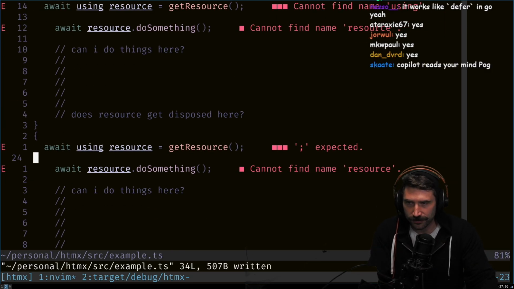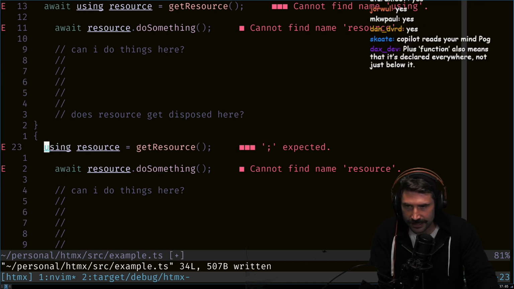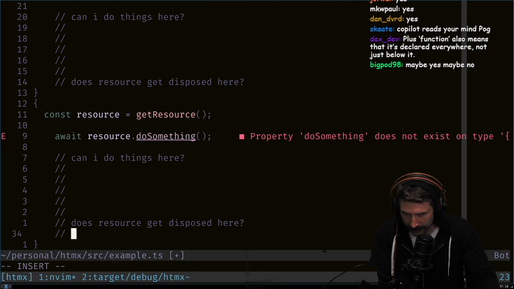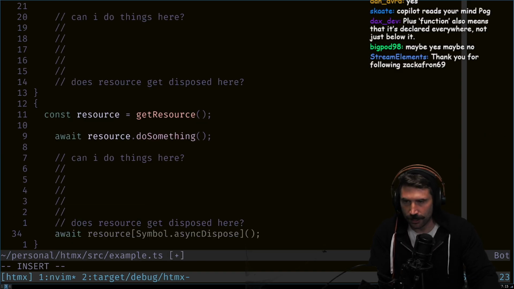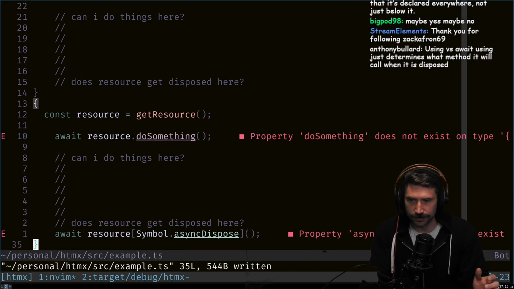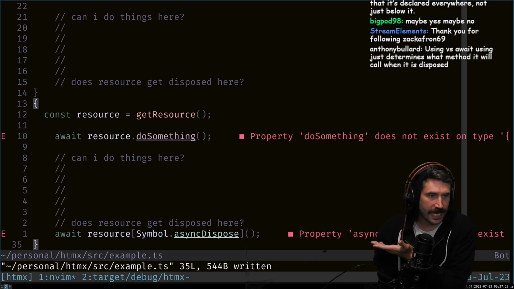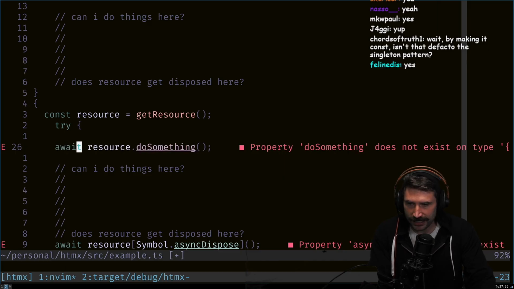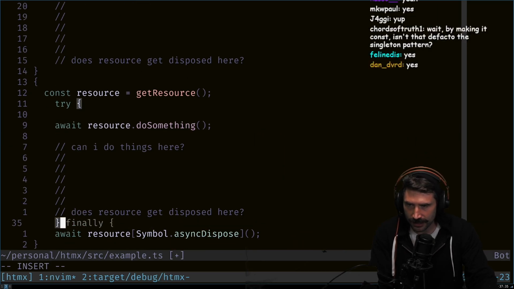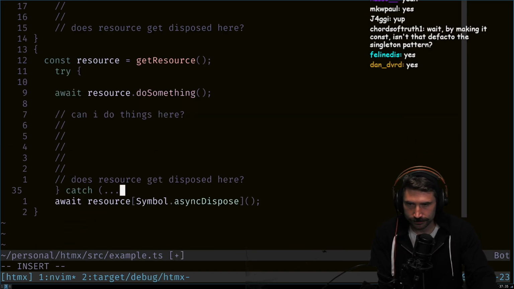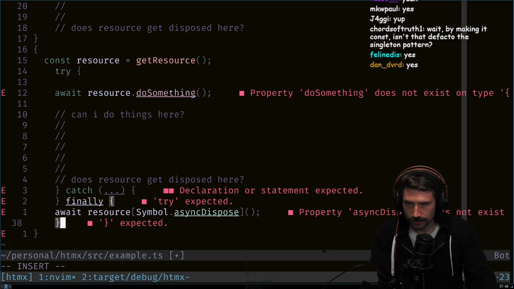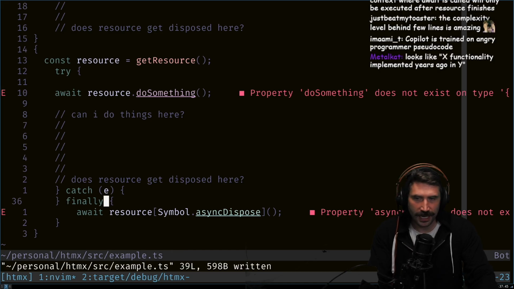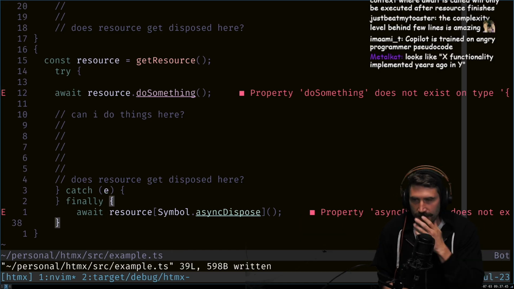They should have used the term defer or something. So what's actually happening here is this. Const resource equals get resource. Await do something. Await resource dot async dispose. That's what's happening. And there could be more. Well, you're right, there actually could be more. There actually could be a hidden try catch somewhere in here that we're missing as well. Right? There very well could be a hidden try catch that's going on as well.